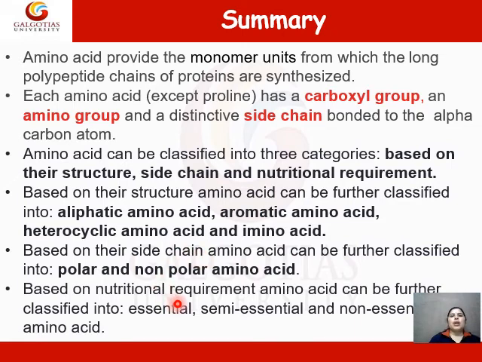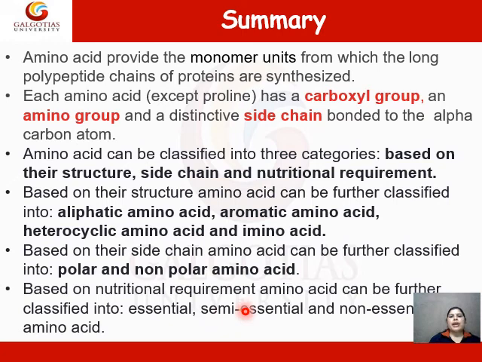Based on the nutritional requirement, amino acids can be further classified into essential amino acids, semi-essential amino acids, and non-essential amino acids. Essential amino acids are the amino acids which are not synthesized in our body, so to complete their requirement, we have to consume these amino acids through diet.